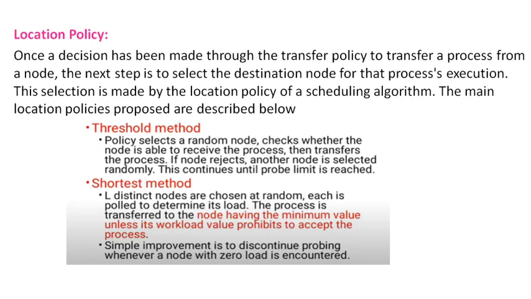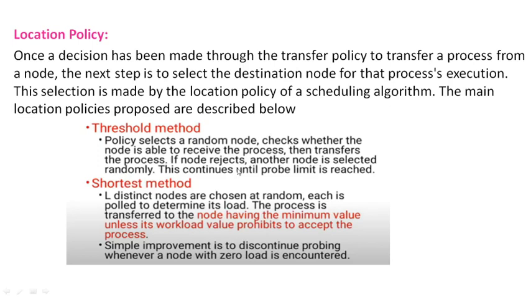So these location policies are: the threshold method. In this method, the policy selects some random node and checks whether the node is able to receive that particular process or not. If it is able to do that job, then it transfers the process.